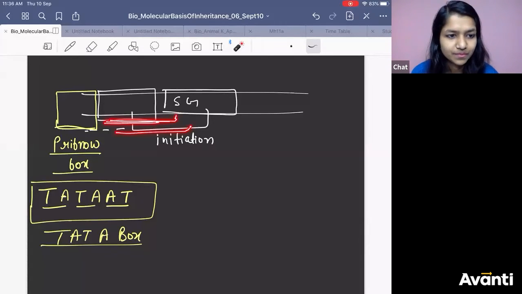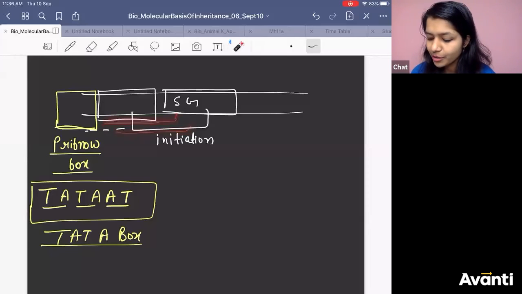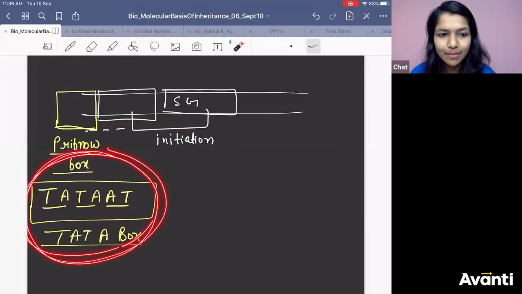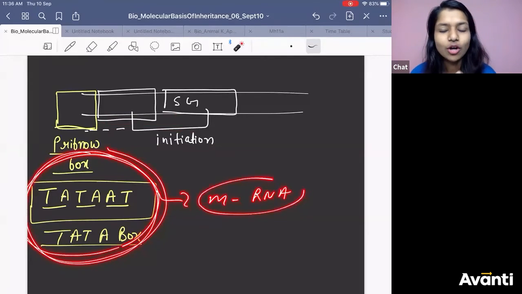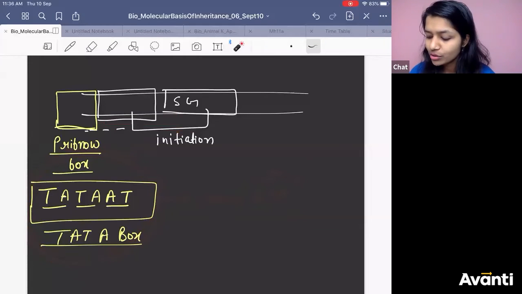Okay? So this will not be found in the mRNA. Because you have not started making mRNA yet. You need to still start the process, right?